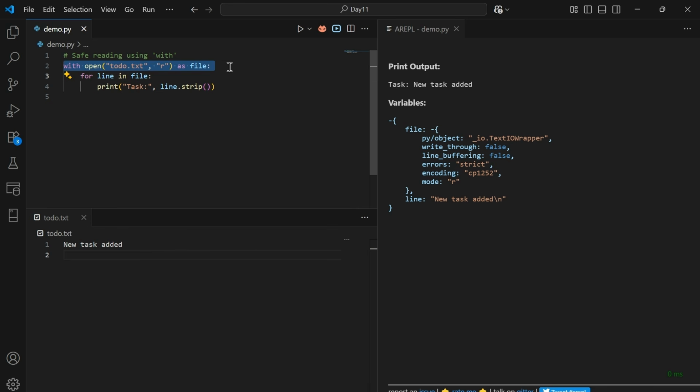In this line, the todo.txt file opens in read mode and assigns the file object to file. So in case any error occurs within these lines, the file closes automatically. That's the advantage of the with context.